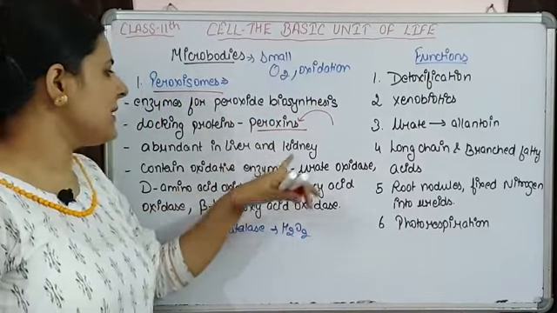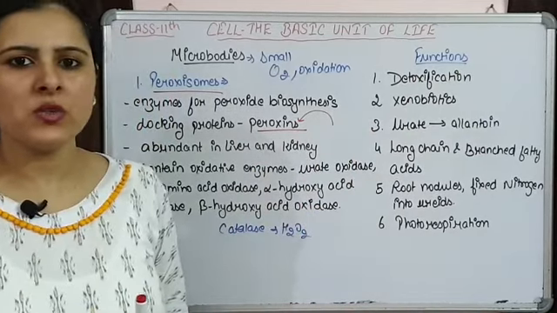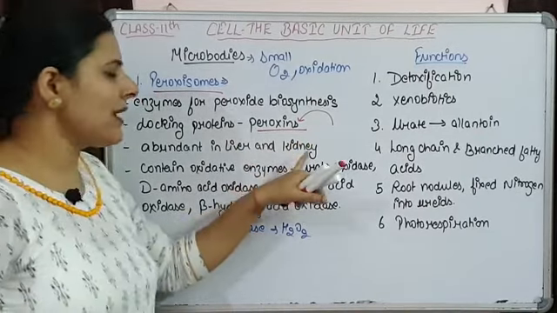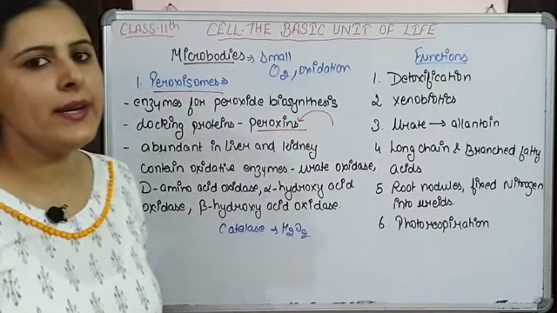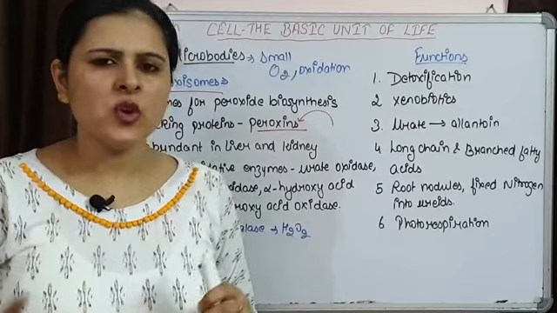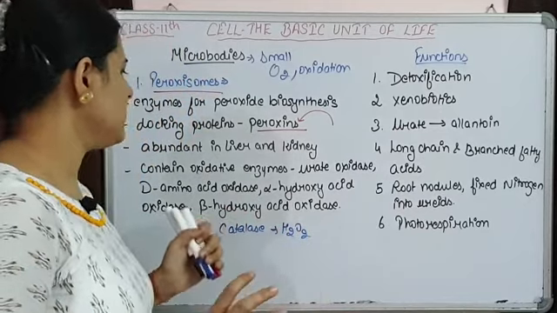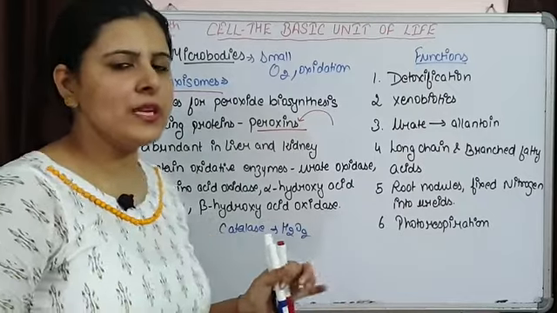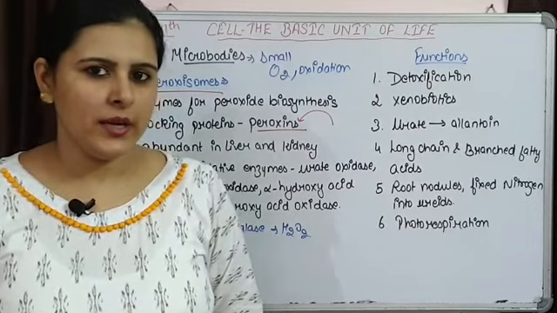Now they are mostly present in liver and kidney. I already told you detoxification is the major function of peroxisomes, and the major organs in our body which are involved in detoxification are liver and kidney. That's why these peroxisomes are in higher number in liver and kidney. And these peroxisomes are present in plants as well as animals. So almost all the eukaryotic cells are having peroxisomes in them, and it is thought that they are derived from endoplasmic reticulum. They are mostly associated with endoplasmic reticulum, and it is thought that they are coming from endoplasmic reticulum.